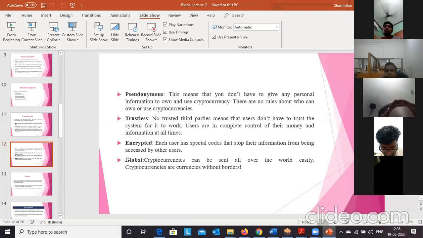And cryptocurrencies are global. Cryptocurrencies can be sent all over the world. Cryptocurrencies are currencies without any border. So these are the features that make cryptocurrencies very popular.